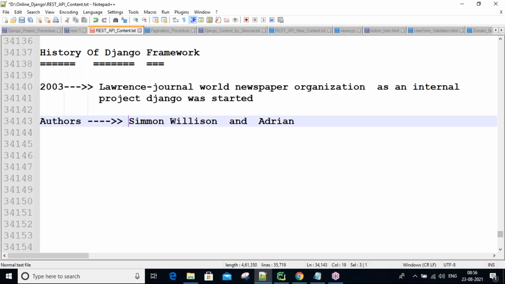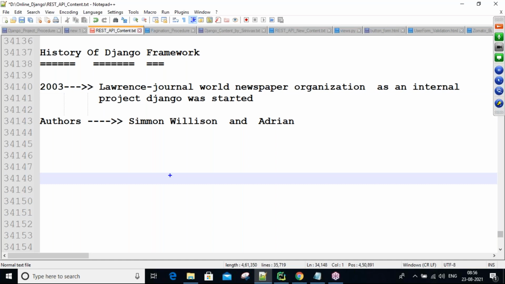So here, guys, both of these people are web developers. For this company's purposes they developed n number of web applications, a lot of them. While developing multiple web applications, they were facing some problems. They felt a burden after developing for some days. They were getting irritation and boredom. Regularly we are writing the same code, so there are no challenges, and also a lot of time wasted, unnecessarily writing the same code again and again. So we need to find a solution for this problem, they thought. Finally they designed the Django framework.